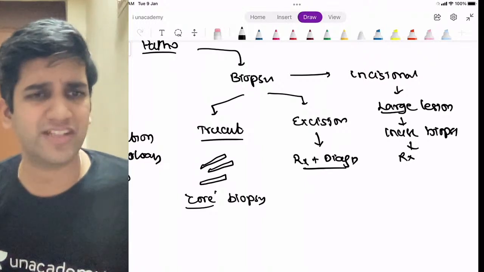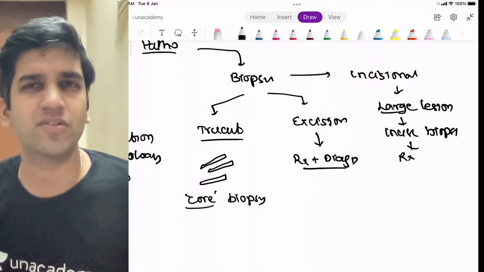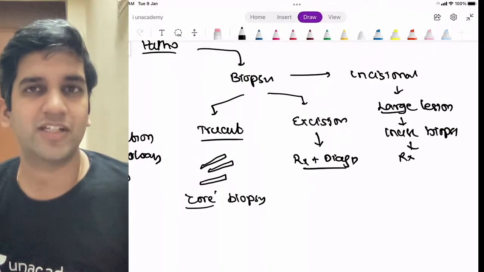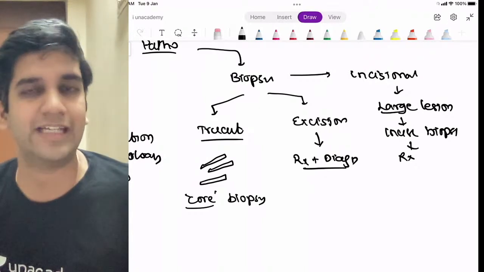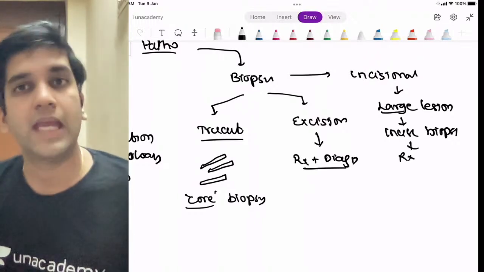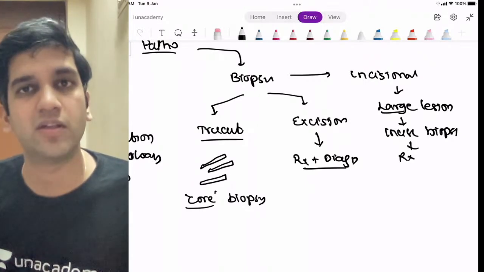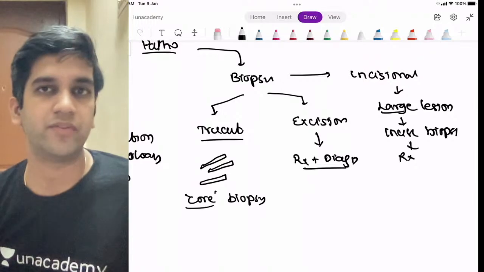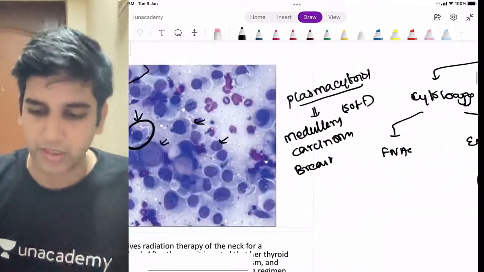Fibroadenoma also is an excision biopsy. No one these days goes and investigates fibroadenoma. It's a mobile, non-tender mass in a young woman. It's fibroadenoma, clinically diagnosed. If you're confident, excise it. If you're not confident, let's say in a 50-year-old who does have a bit of risk of cancer, then yes, I might require an investigation. That's all fine. Okay, I know the difference as well.